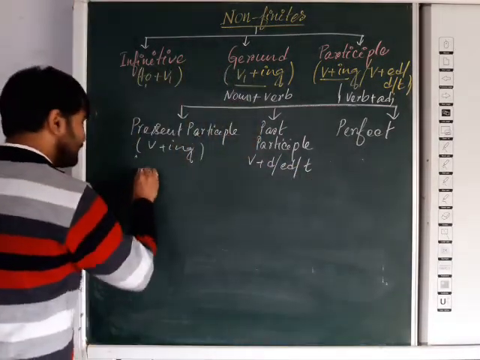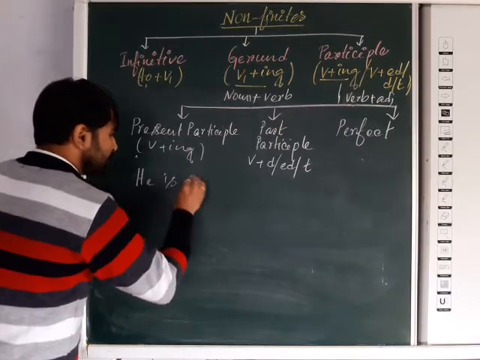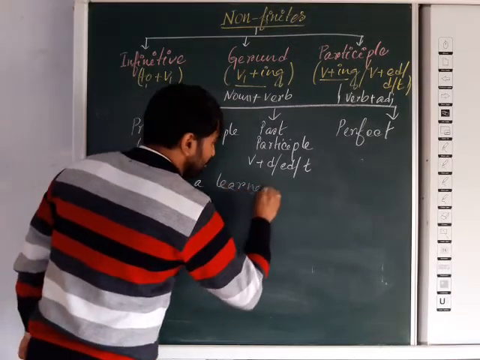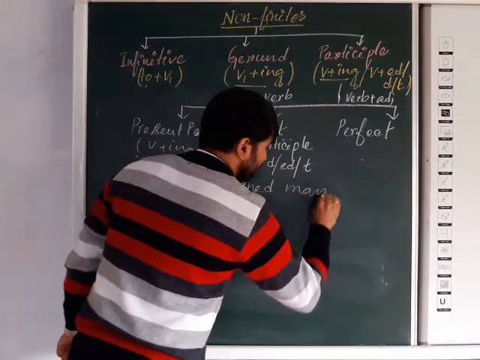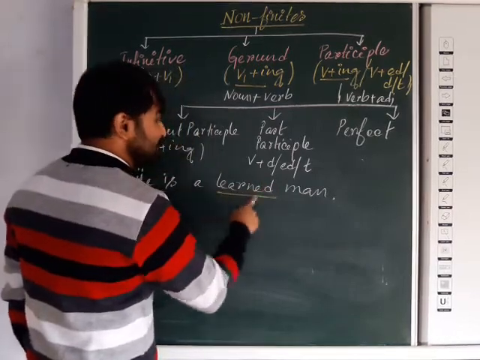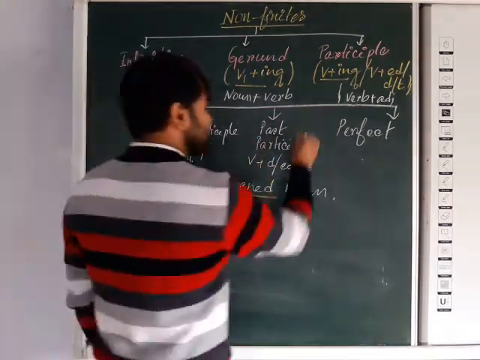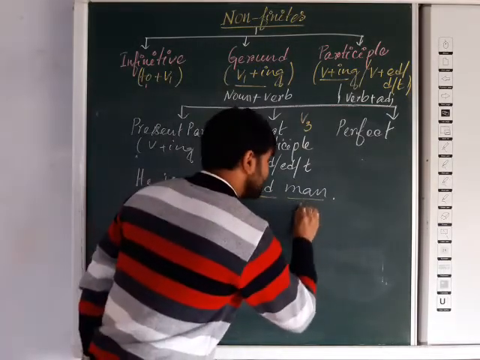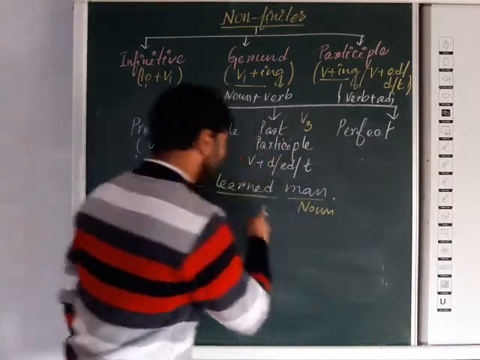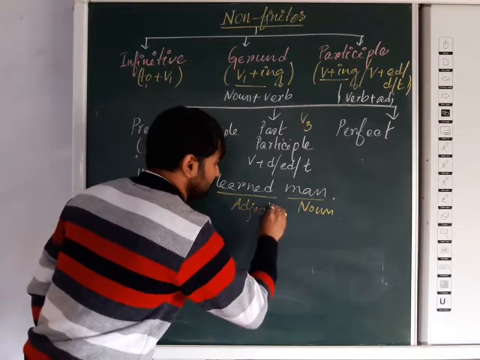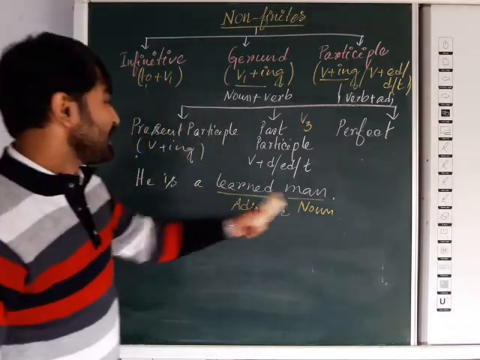Just like if I say he is a learned man. Now you can see here learned, that ed form, learn plus ed, past participle, means the v3 form. Now learned man, here man is a noun. Now you can see it is the adjective.